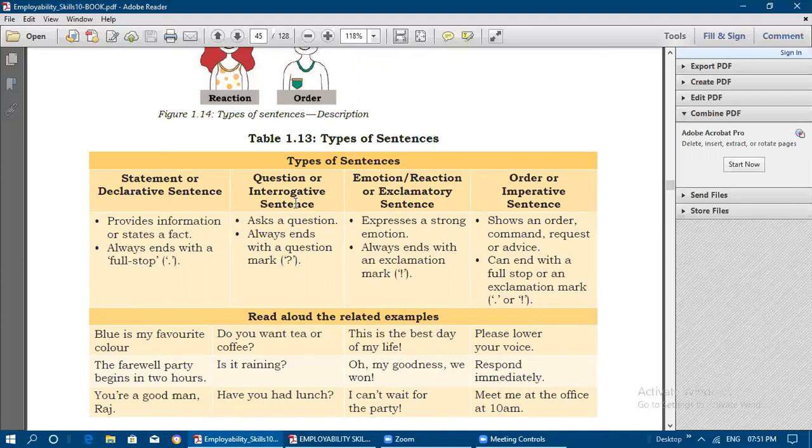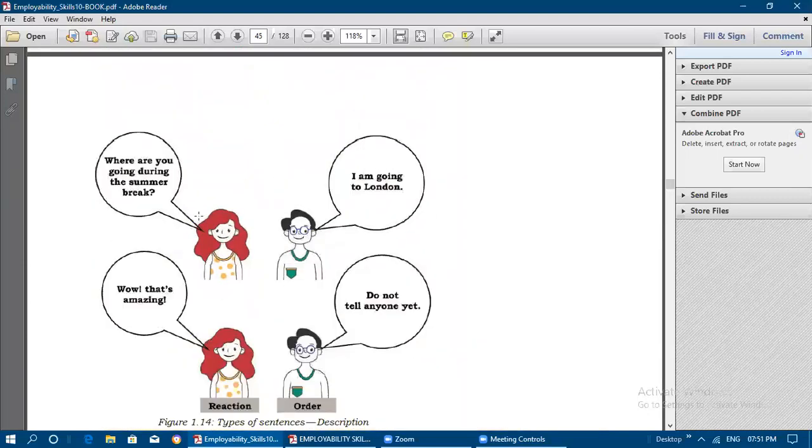Next is question or interrogative sentence. That is, ask a question. Always ends with a question mark. Okay, where are you going during the summer break? So it is questioning sentence.